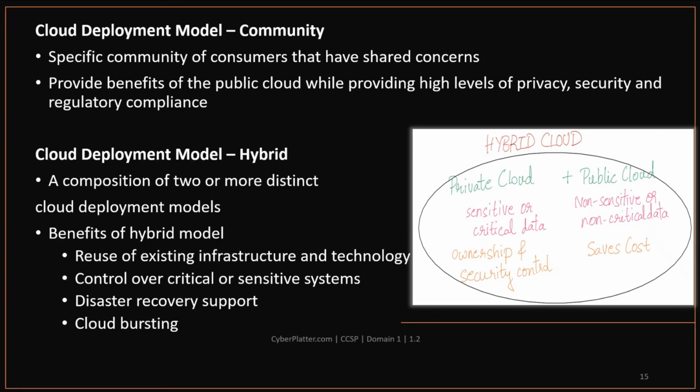Control over critical or sensitive systems. With hybrid cloud deployment models, customers are able to keep data that they are most concerned about in their private cloud while moving less sensitive data to a public cloud. By sharing characteristics of public and private or community clouds, customers are able to maintain a high level of control and ownership without missing out on the benefits that public cloud provides.